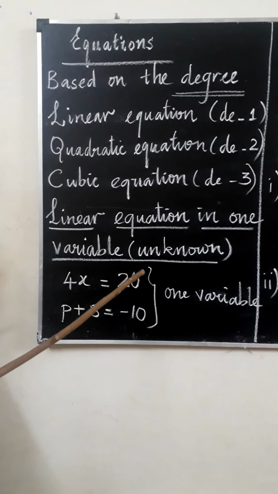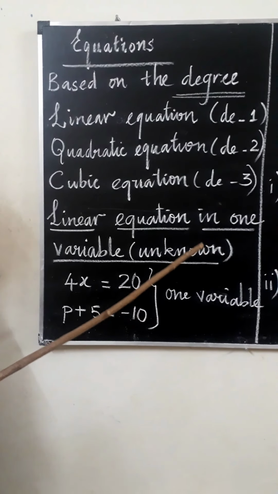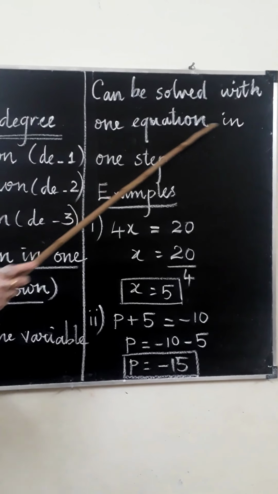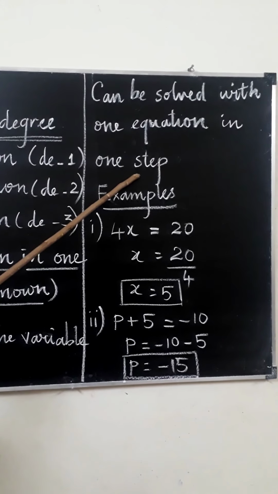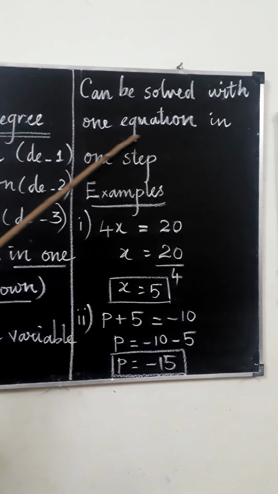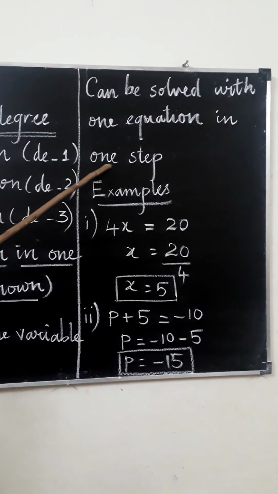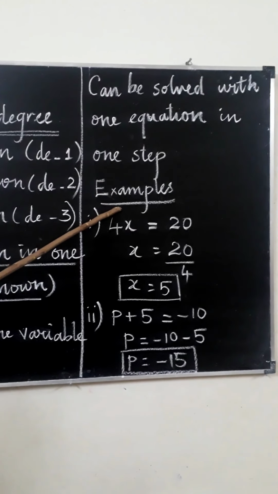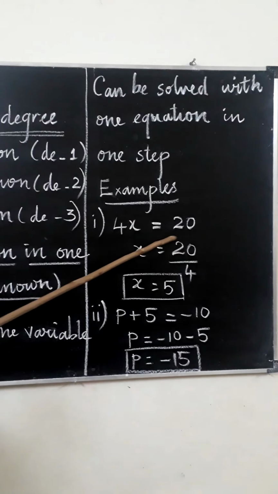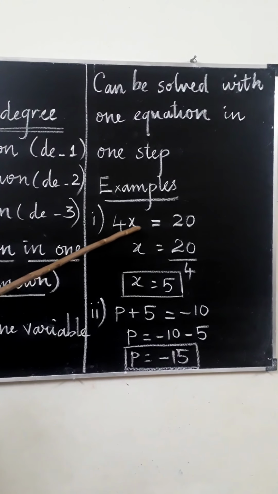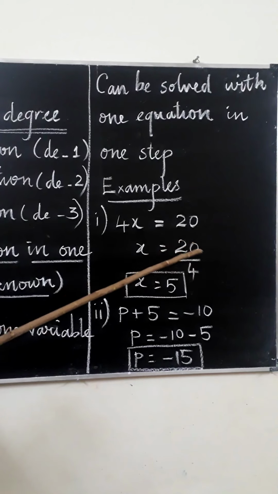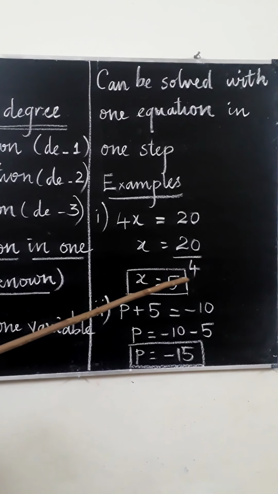How to solve a linear equation in one unknown? It can be solved with one equation in one step. We don't need to go for more steps. Just look at the examples carefully. The first one: 4x is equal to 20. Here there is only one variable, and we have to find it. X is equal to 20 divided by 4, taking the 4 to the right hand side. X is equal to 5.